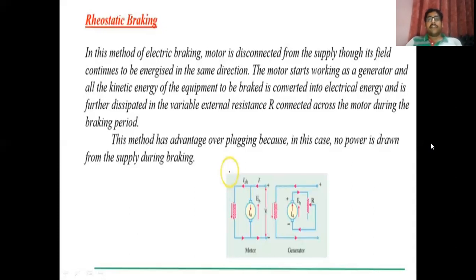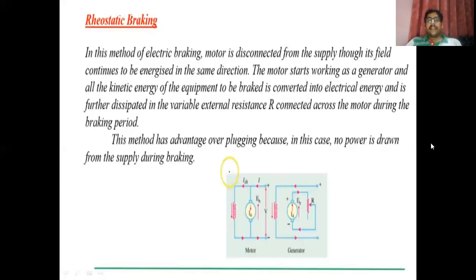So when the motor is disconnected from the supply, it actually runs as a generator, and the electricity it generates is passed through the external resistance, the rheostat, whose value can be changed. With this, the speed of the motor will change, and when the speed of the motor is almost equal to zero, we apply the braking.